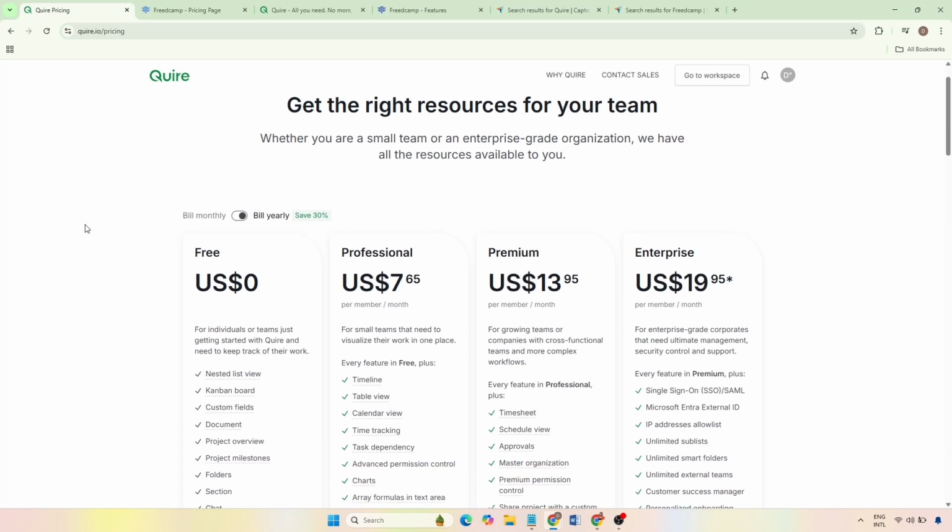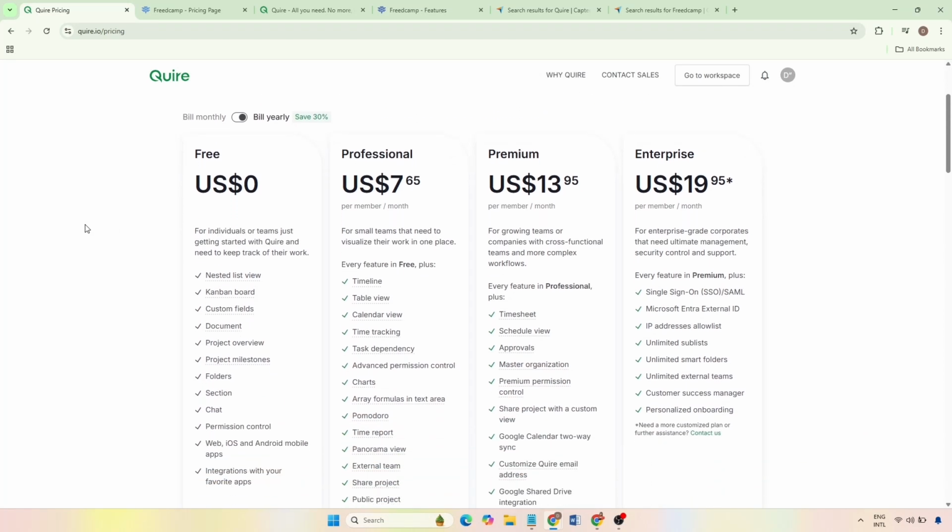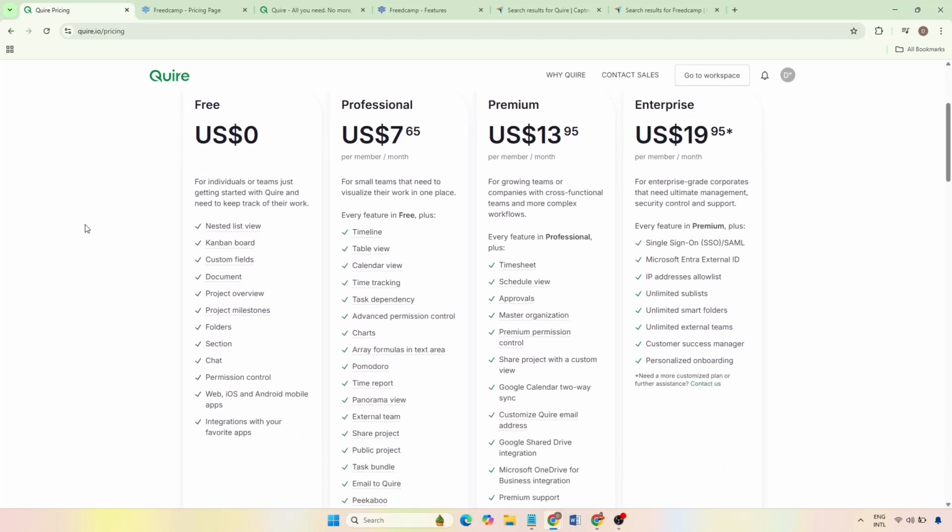Quire starts with one of the most generous free plans you'll find in project management software today. The free plan includes unlimited projects, unlimited tasks, unlimited team members, and real-time collaboration, which already makes it powerful enough for individuals, freelancers, startups, and small teams that want structure without spending money.